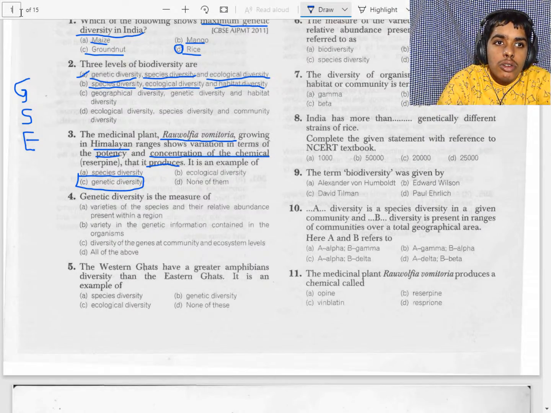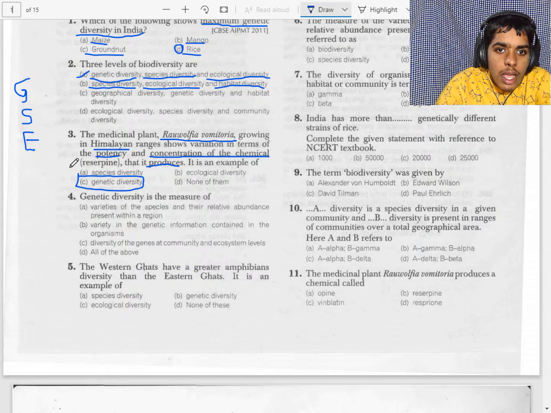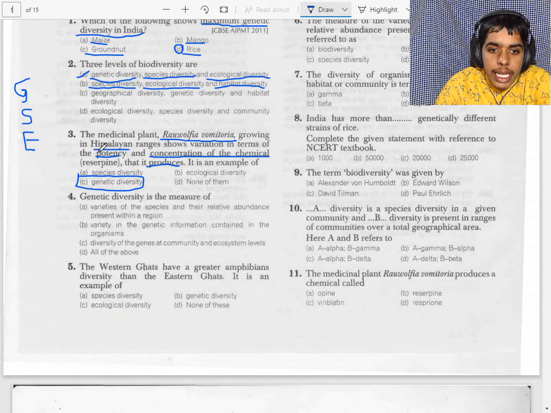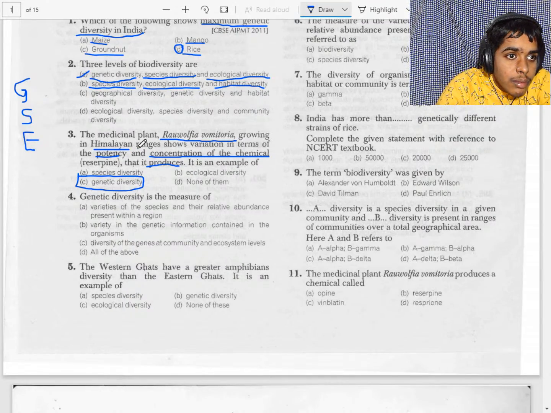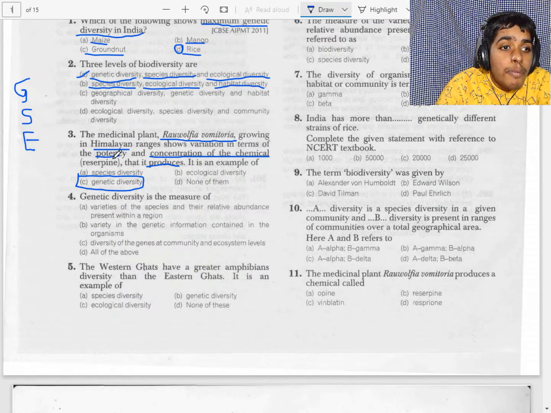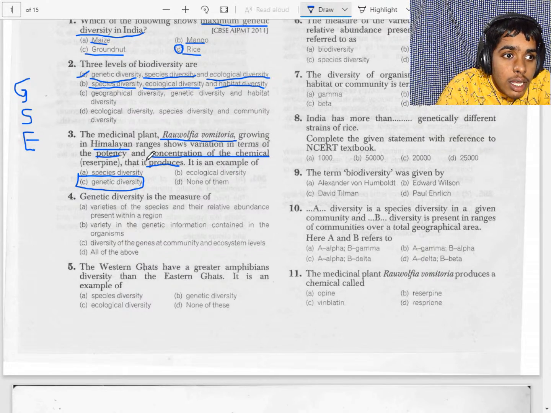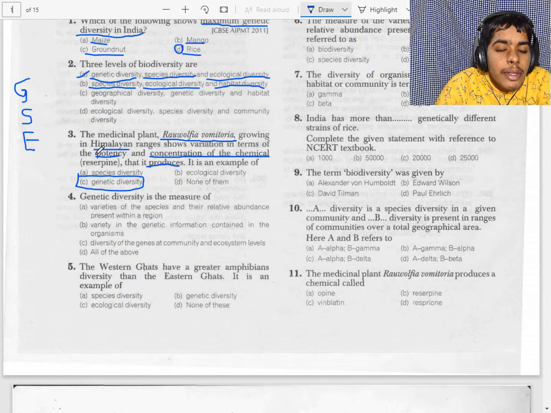Now the fourth question. Genetic diversity is the measure of what? So let's see the options. Option A states the variety of species and the relative abundance present within a region. No, that is species diversity. The second option is the variety in the genetic information contained in the organism. Now it is the correct answer.